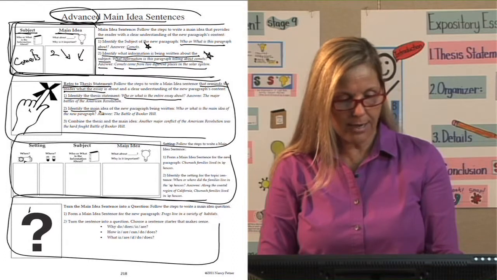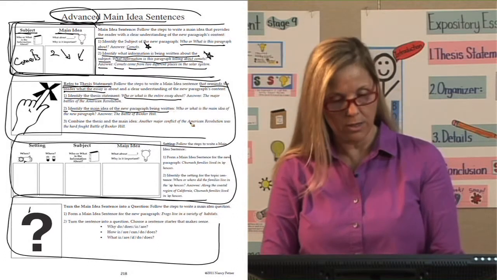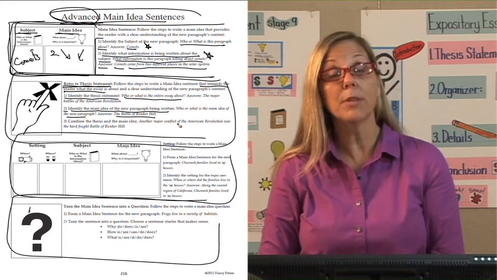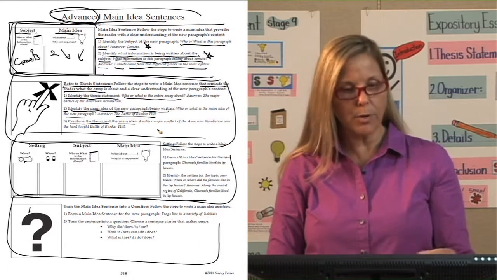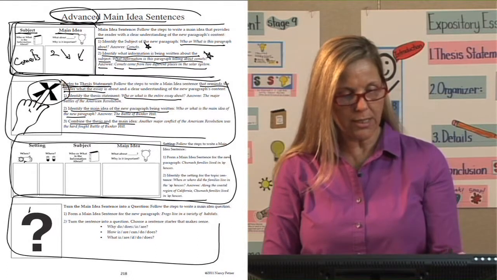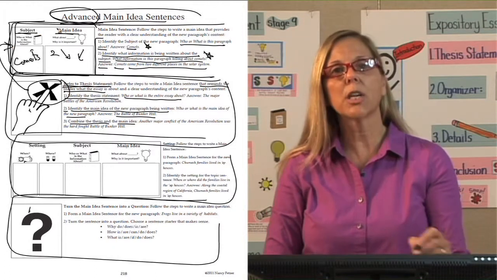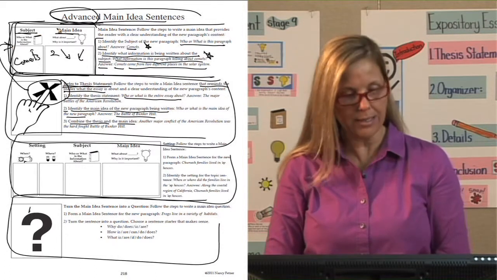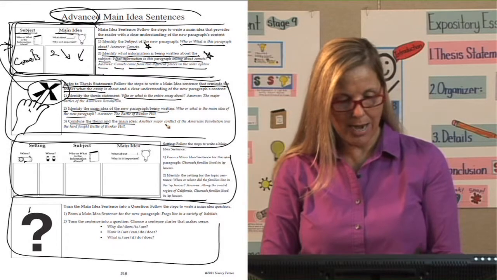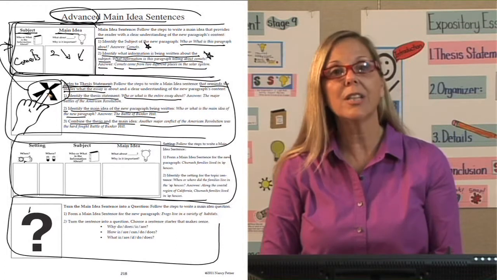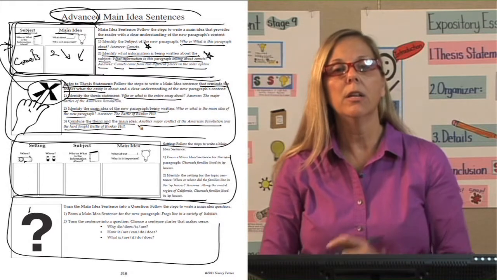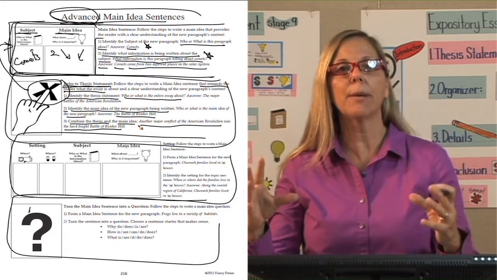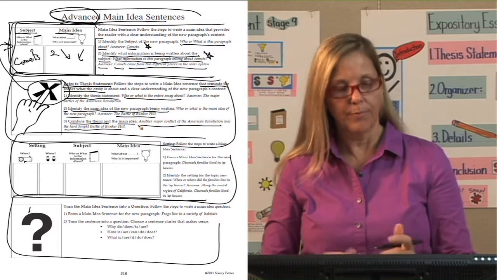Next, we're going to identify the main idea of the new paragraph being written. Who or what is the main idea of the new paragraph? The Battle of Bunker Hill. Combine the thesis and the main idea. So watch what we did. We added, refer to the thesis statement, and then we have our subject main idea sentence that we say next. So watch what we have. Another major conflict of the American Revolution, so that was referring to the thesis statement, was the hard-fought Battle of Bunker Hill. So now this whole paragraph is going to tell about what? The Battle of Bunker Hill.